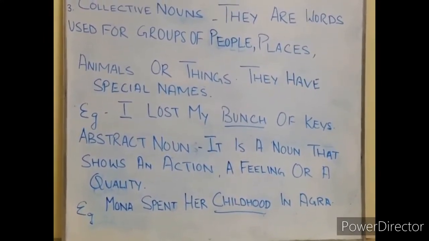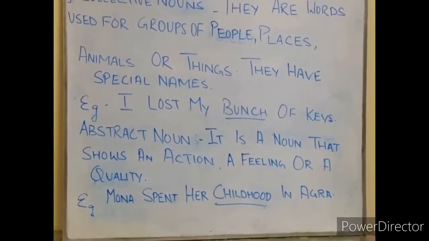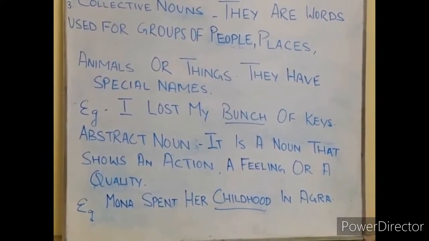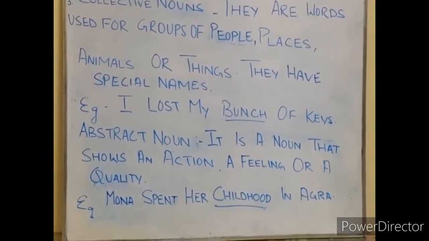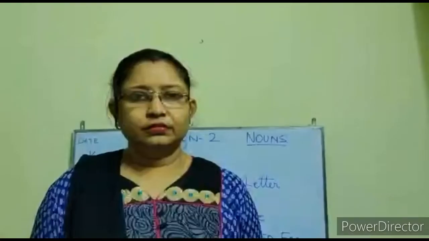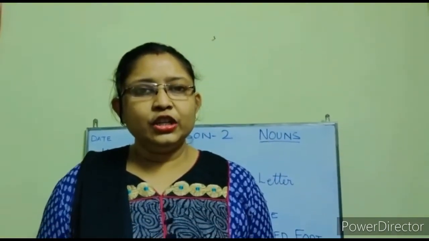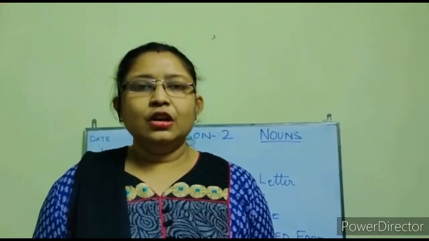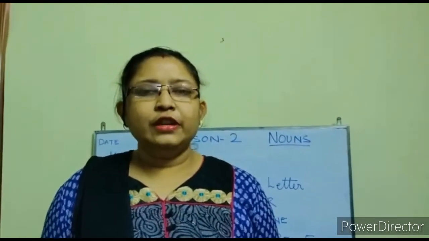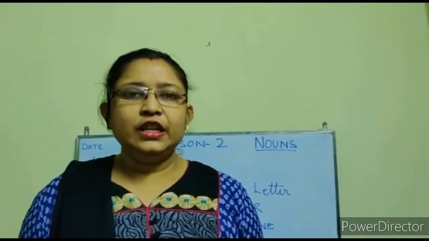Example, Mona spent her childhood in Agra. Here, childhood is an abstract noun. Hope students, you all have written the definition along with the example of all the four kinds of noun. Now, I will explain to you one by one in detail each and every noun.